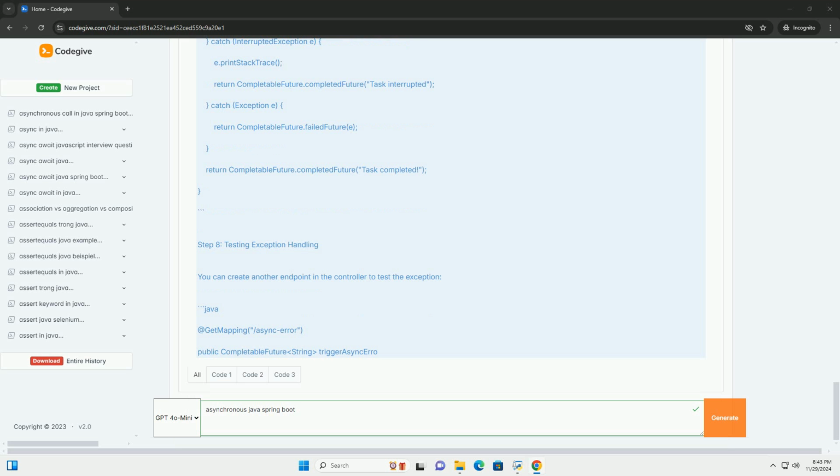You can further explore advanced topics such as configuring thread pools for asynchronous tasks, using async with Spring's task executor, handling timeouts and cancellation of asynchronous tasks. This should give you a good starting point for using asynchronous programming in your Spring Boot applications.